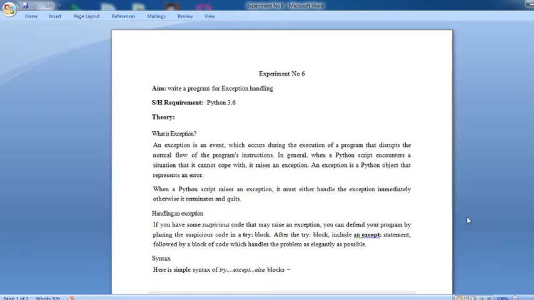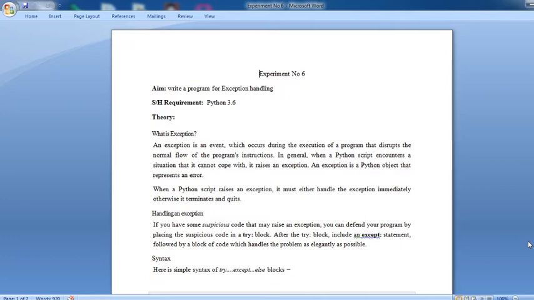Today we are going to see experiment number 6, which is related to exception handling. The aim of this experiment is to write a program for exception handling. The software requirement is Python 3.6 version.